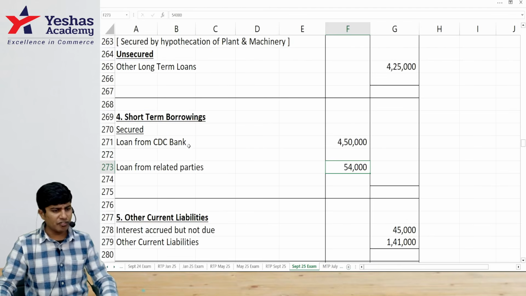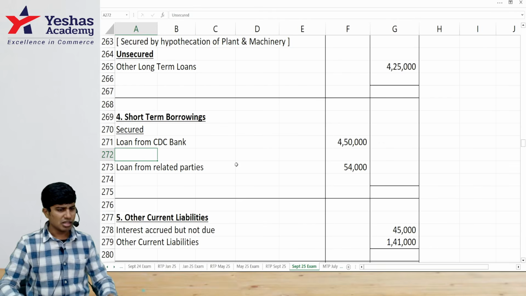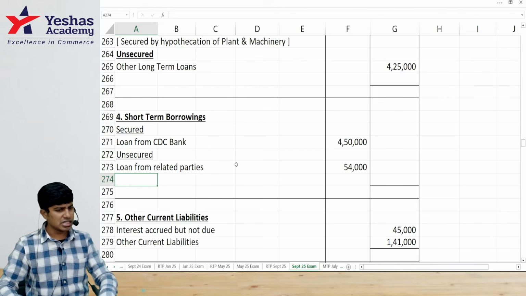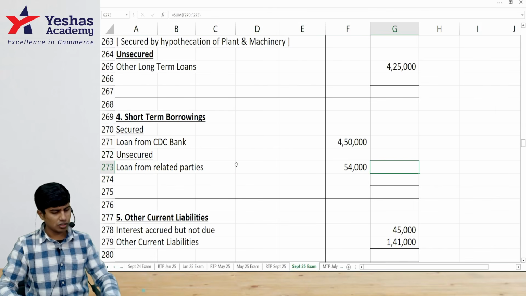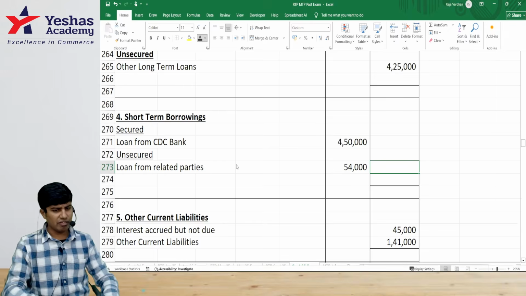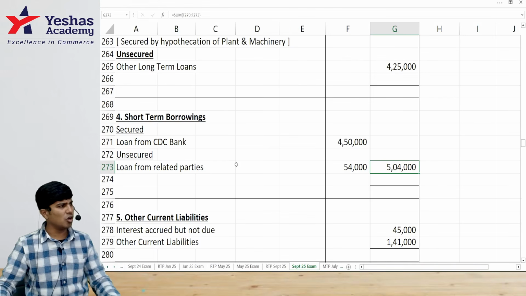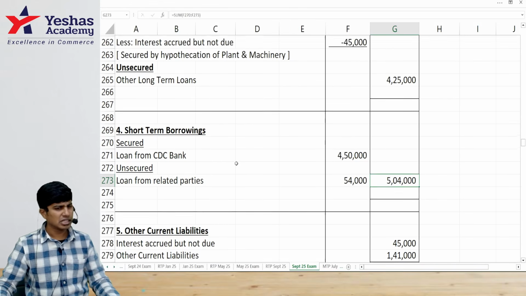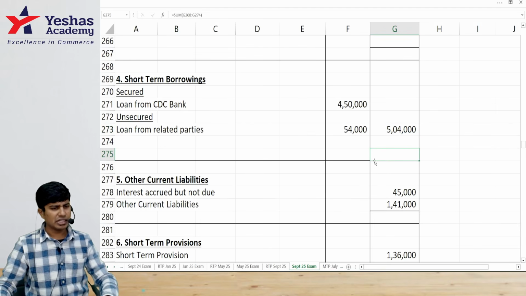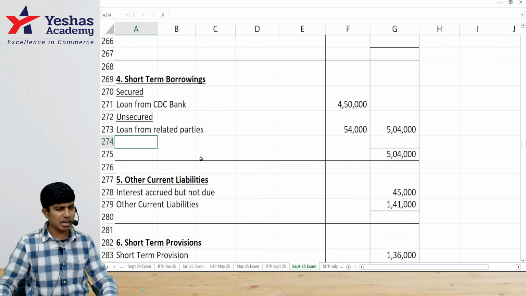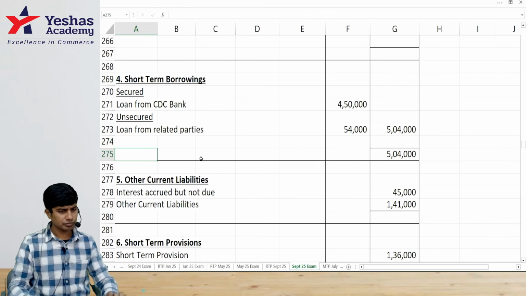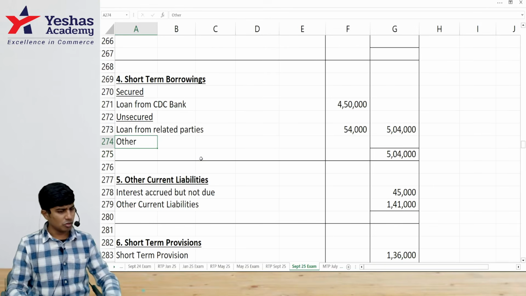No. So identify, there is some others. This is unsecured. So there will be some others. How much is 450 plus 54? 5 lakh 4,000. But actually, how much was there in the trial balance? 6 lakh 95. So there is some others. We don't know how much it is.